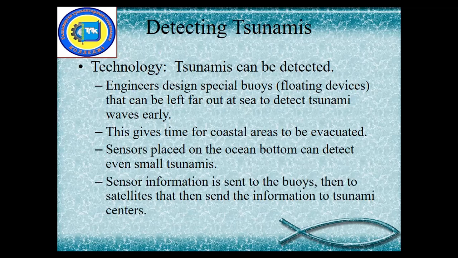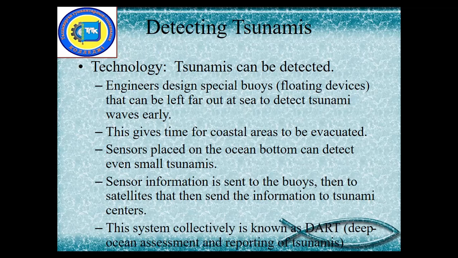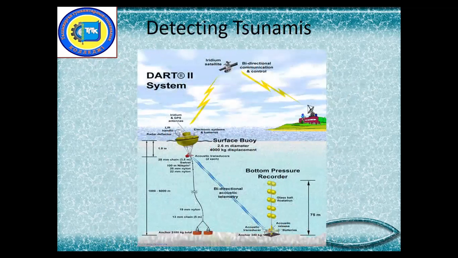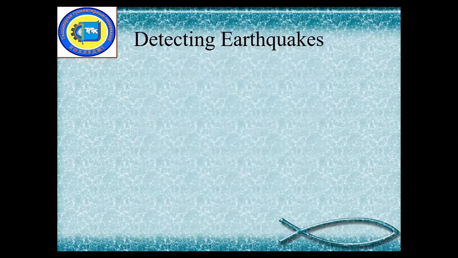Sensors placed on the ocean bottom can detect even small tsunamis. Sensor information is sent to buoys and to satellites that send information to tsunami centers. The system collectively is known as DART, Deep-ocean Assessment and Reporting of Tsunamis. This photo is the structure for detecting tsunamis.